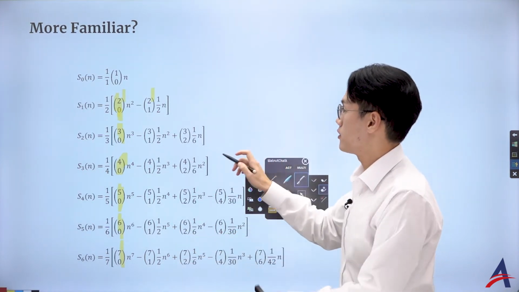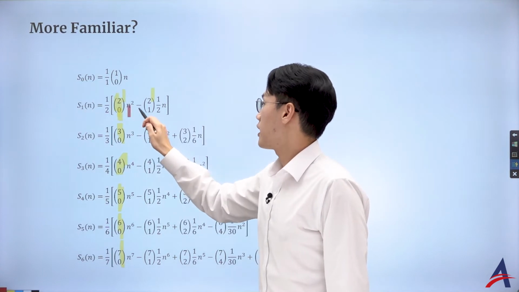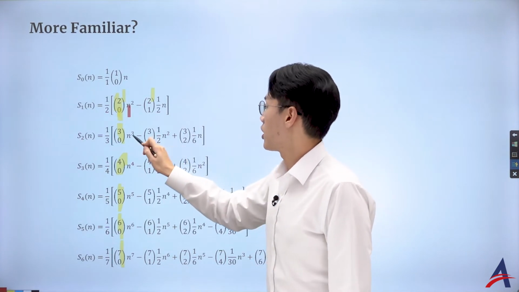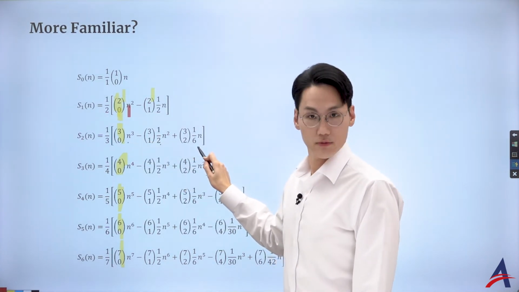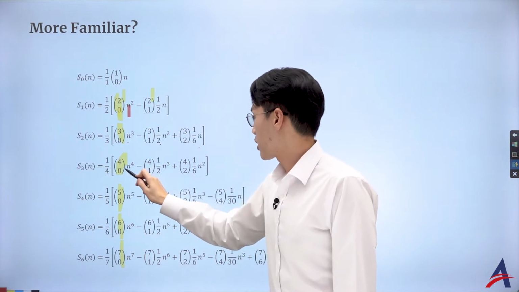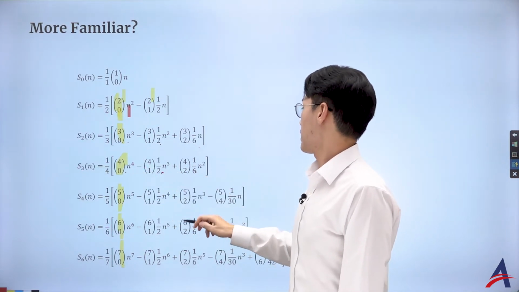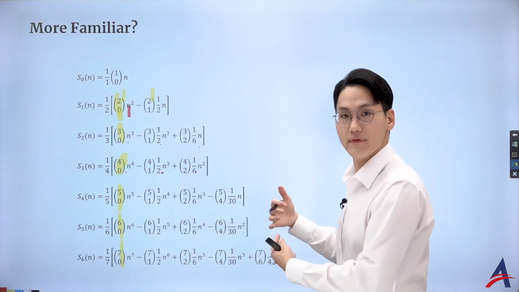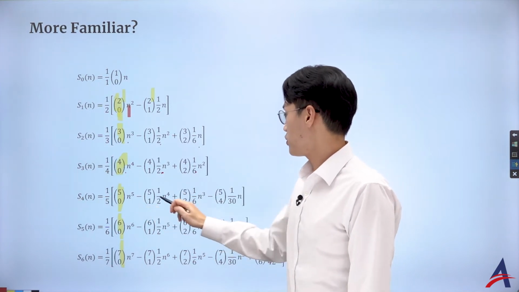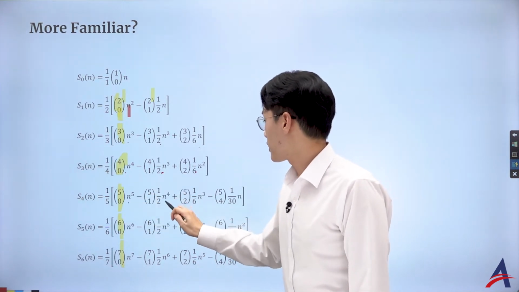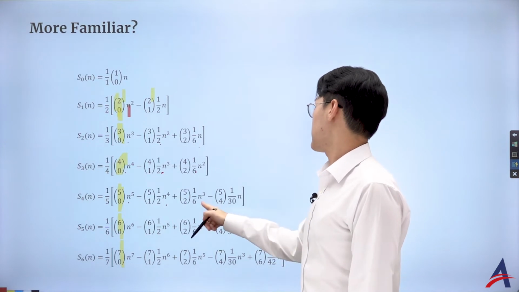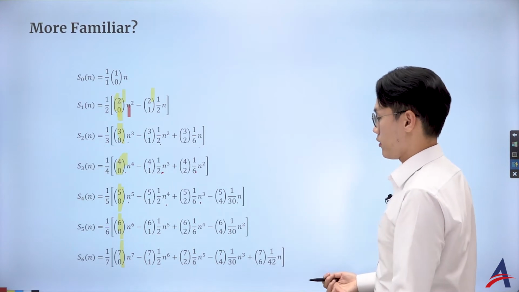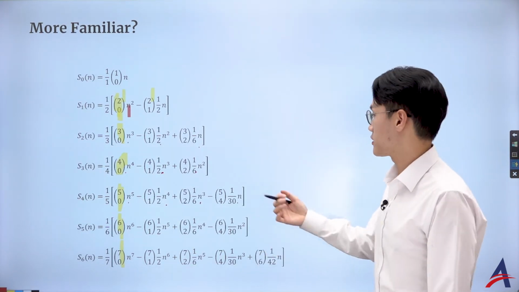If you check it out, what we had here was just a 1, and I got negative half. Okay, that is great. And then the next one goes with 1, negative half, 1 over 6. And the next row goes with 1, negative half, 1 over 6. Then where is the other one? It's supposed to give me the term. Why don't we have it? That's a good question. But if I continue, the next row goes with 1, negative half, what is it? 1 over 6 and 1 over 30. And you can see the pattern on and on. That is very interesting.